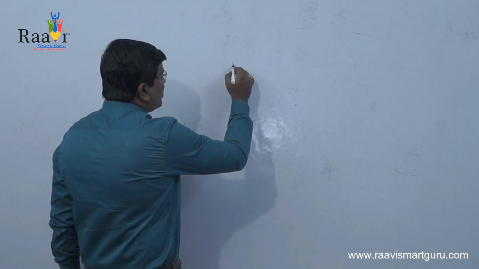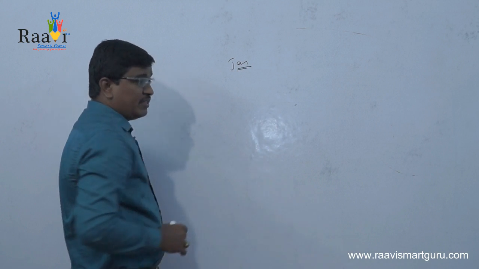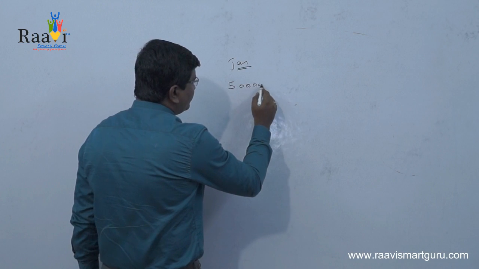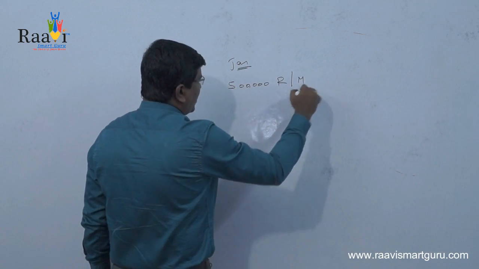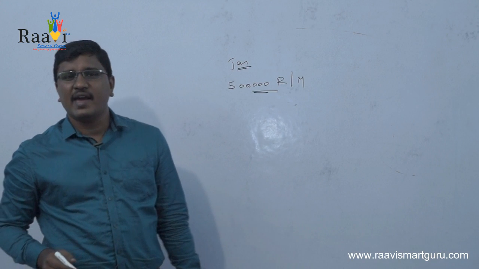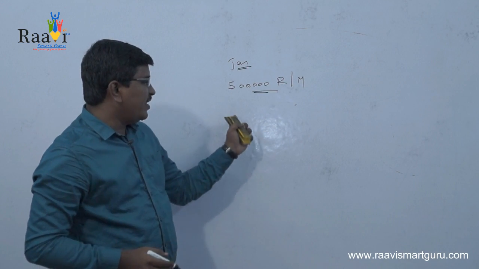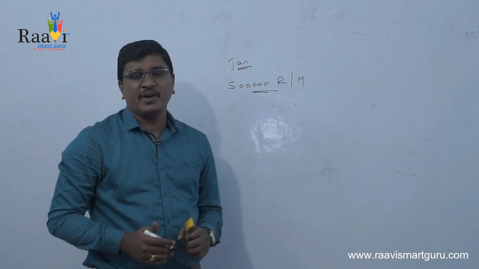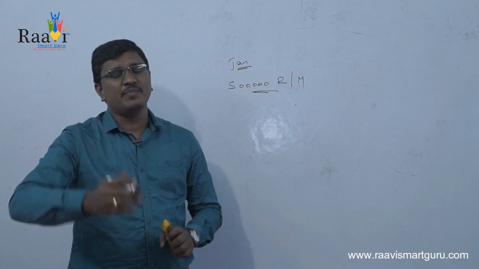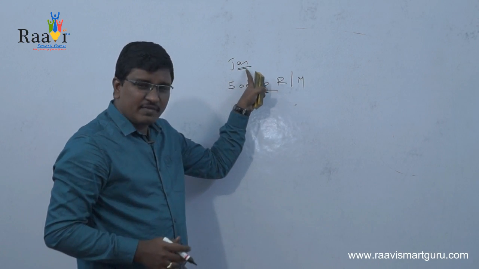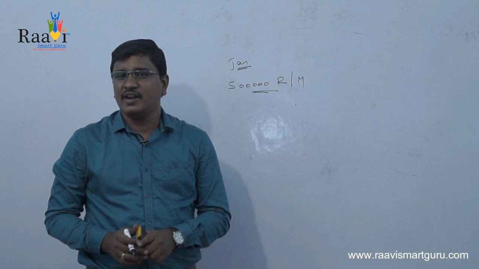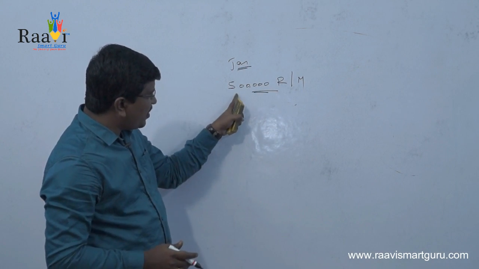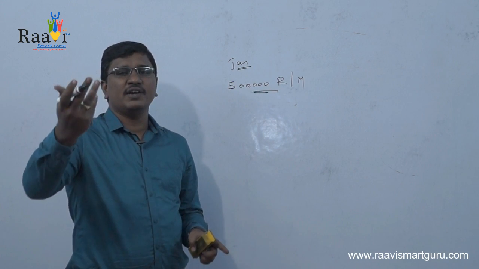Suppose in the month of January, we purchased 5 lakhs raw material, and we had an agreement with that particular seller that we will be paying this 5 lakhs after 3 months.